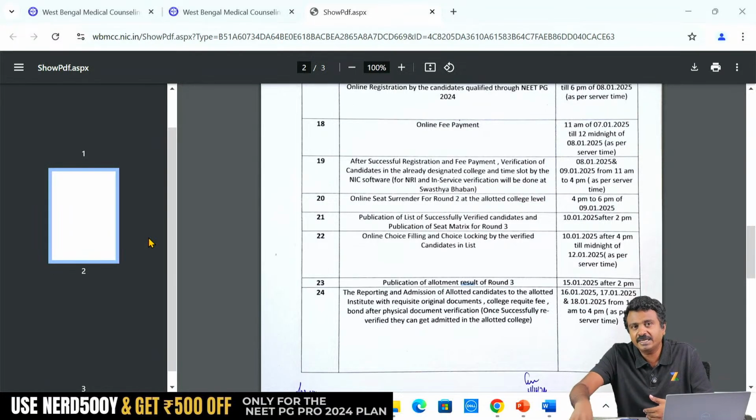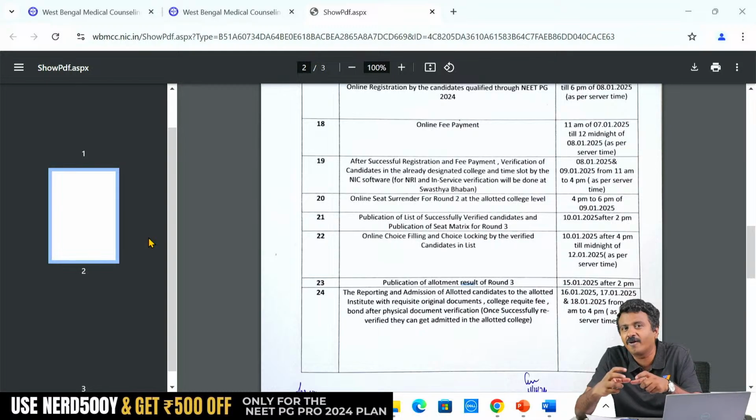But from your end, wait for the blocking time. Basically, wait for the time when you get locked, which is All India round 3 joining, or state round 2 joining in some states, or state round 3 in some states. So that timeline is very, very crucial for All India round 3. We expect that it will be before state round 2. INI-CET has not been published. Usually last year they published the schedule from the 28th of November. If we are right and following that, we will let you know. We will run a session on that too, sir.